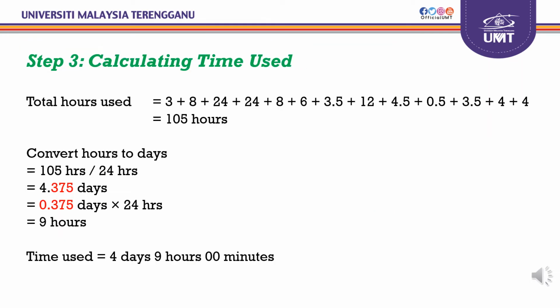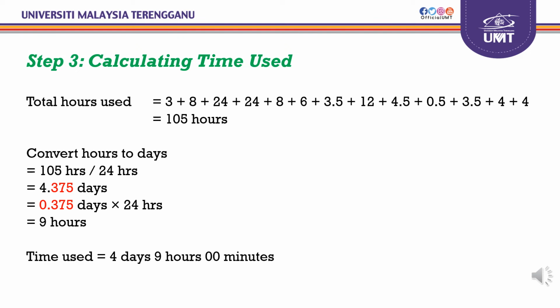My name is Muhammad Rahiman bin Zull. My number is S5827. Today I would like to explain step 3 in a Laytime calculation. Step 3 explains how to calculate the time used. For the time used, from the data we get from the table in step 2, we get an overall total of hours used of about 105 hours.